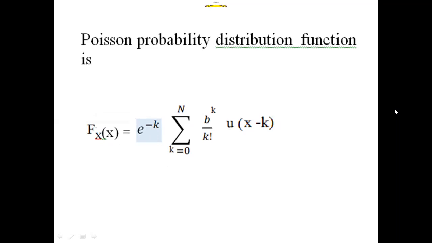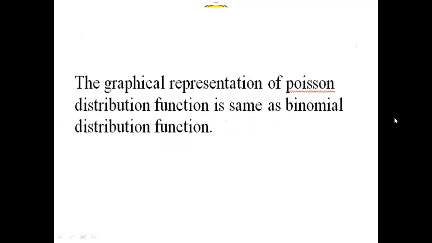In problems, if the Poisson's density function or distribution function is given and you are asked to calculate the probability, then b to the power k by k factorial into e to the power minus b is the corresponding probability. The k value is ranging from 0 to N.